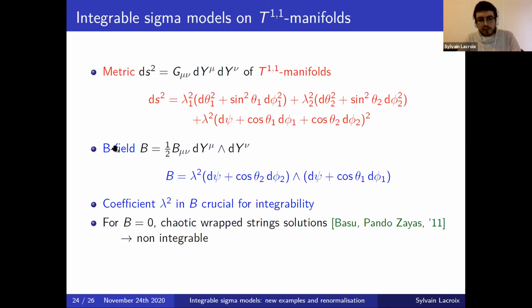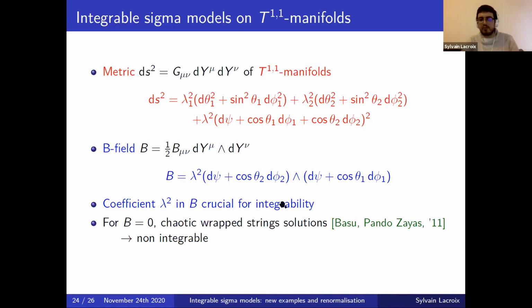And in our case, we also have a B field, which we write in terms of differential forms, using a wedge. And this B field takes the following expression. In particular, remark that the coefficient lambda squared in this B field is exactly the same coefficient as this part here of the metric. And the fact that this is the same coefficient is actually quite important for the integrability of the model. So if we took another B field, or even just changed the coefficient here in the B field, we would break integrability.